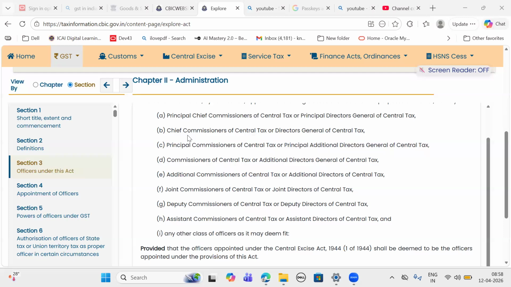Joint Commissioner of Central Tax or Joint Director of Central Tax, Deputy Commissioner of Central Tax or Deputy Director of Central Tax, Assistant Commissioner of Central Tax or Assistant Director of Central Tax, any other class of officers as it may deem fit.